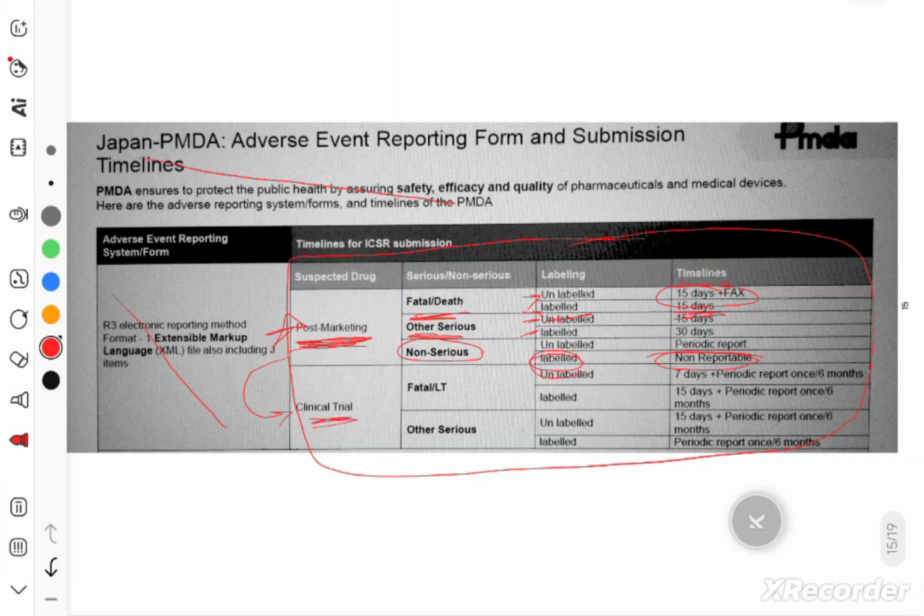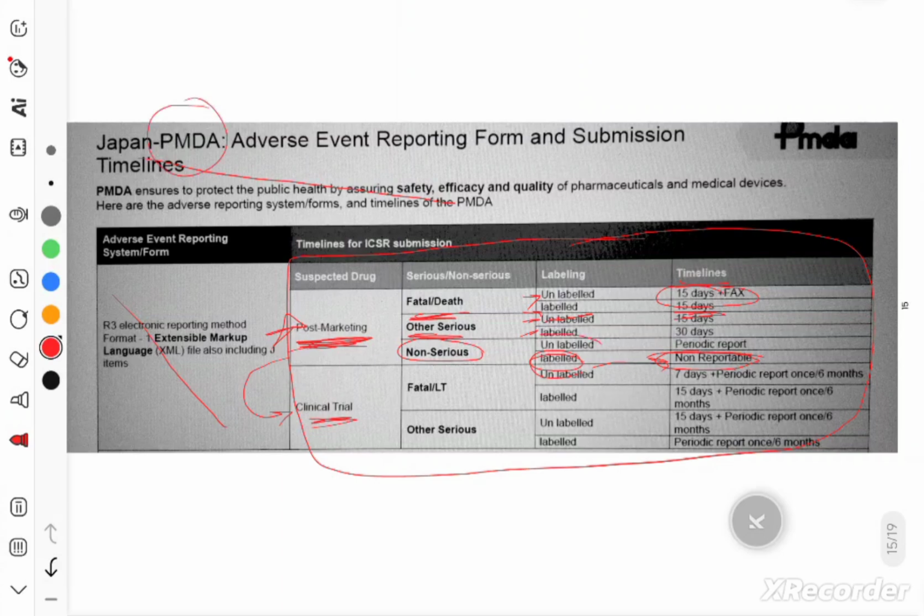It is a labeled event. We know about it, that this event might occur. The drug has the potential to show that side effect. So for such cases, the ICSR report is non-reportable to the regulatory authority. There is no need to report that ICSR to the concerned regulatory authority, which is PMDA for Japan.